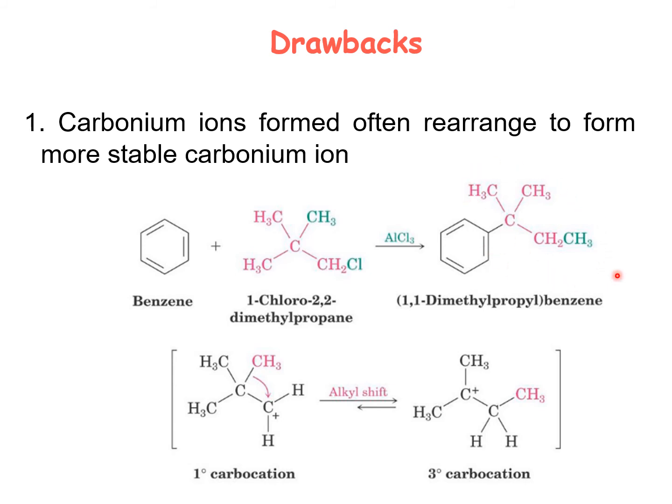Well, this happens because when chlorine leaves, the carbonium ion which is generated is primary. It rearranges itself to shift one of the methyl groups on it so that charge can be shifted onto this central carbon atom. This is now a tertiary carbocation or carbonium. This is more stable than the primary. So it will be this carbon atom which will be attacked by the benzene and it will get added.